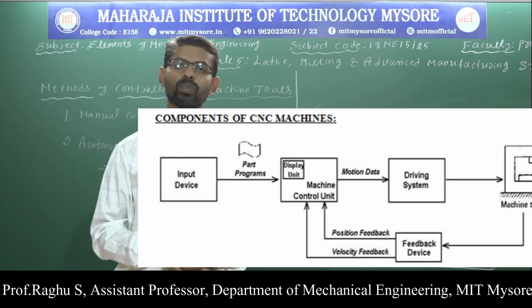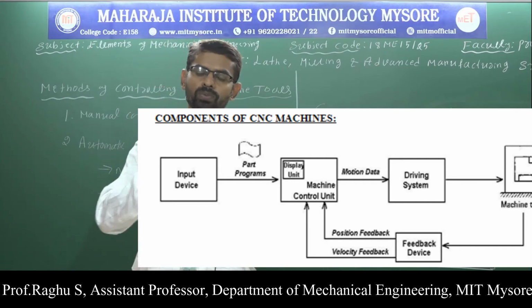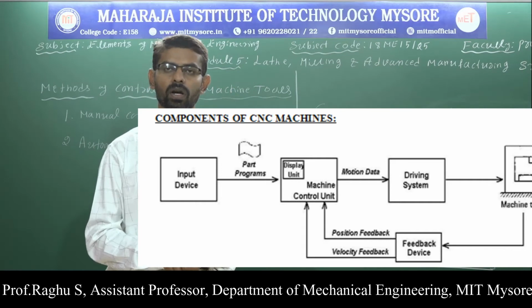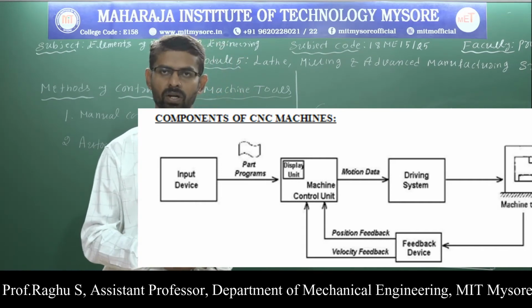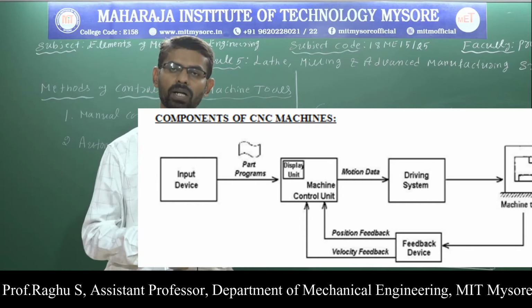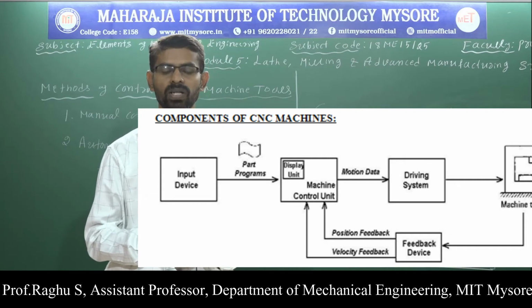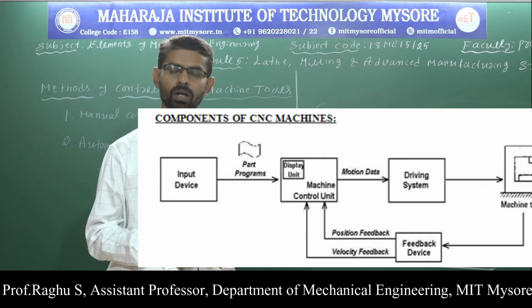The next component is machine tool. The machine tool performs various operations on the workpiece. Here it converts the raw material to a finished product by performing various operations. It consists of work table, cutting tools, work holding devices, tool holding devices, and auxiliary equipments and cutting fluid supply system.